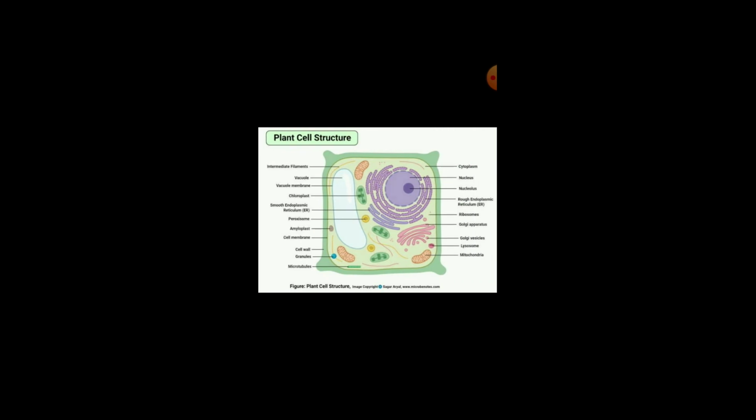Then we already discussed the nucleus you can see there, and the cell membrane, cell wall and cytoplasm you already learned in the previous classes. That is about the structure of a plant cell.